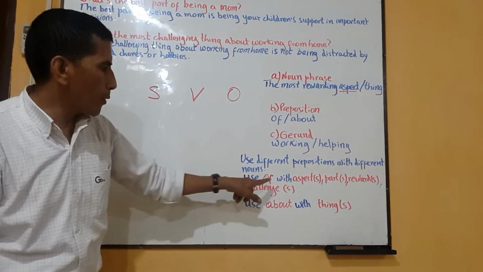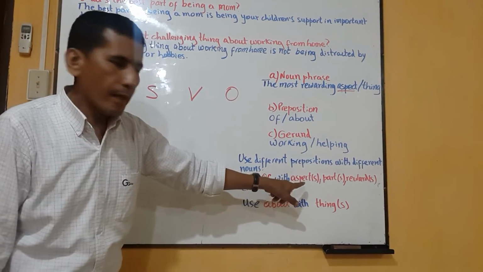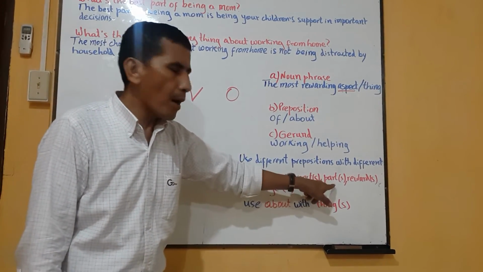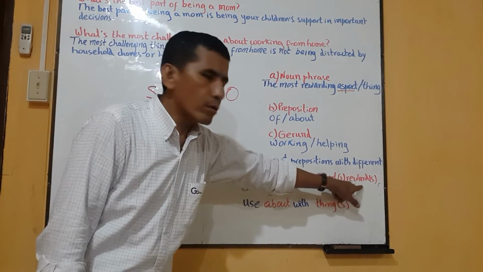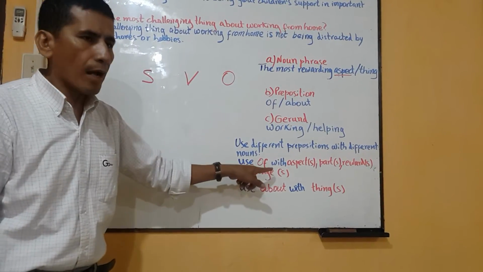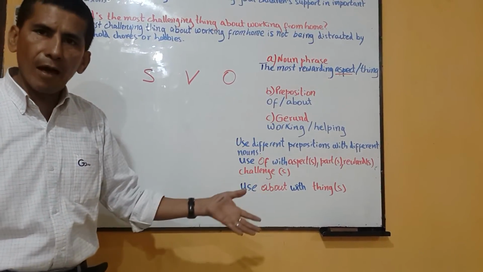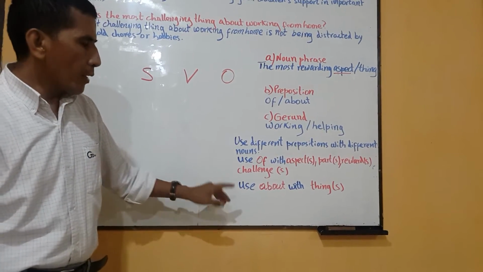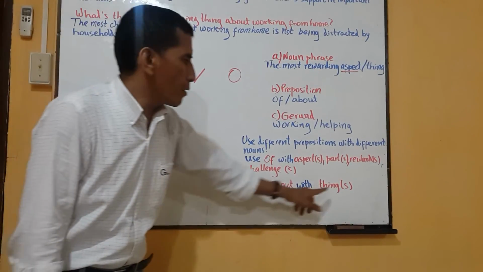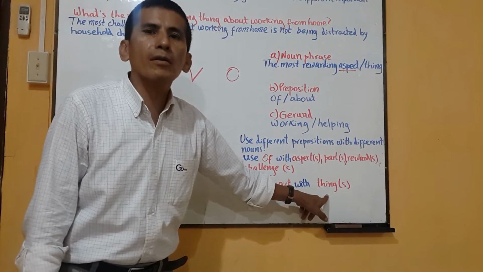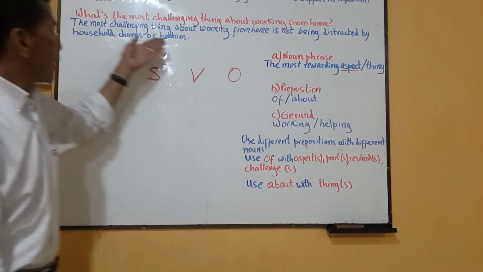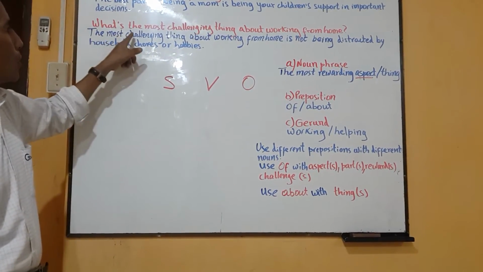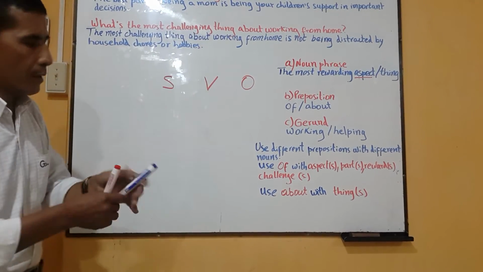Use of, the preposition of, with words like aspect or aspects, part or parts, reward or rewards, challenge or challenges, advantage or disadvantage. But you are going to use about with the word thing or things. So, here you have the most challenging thing about,